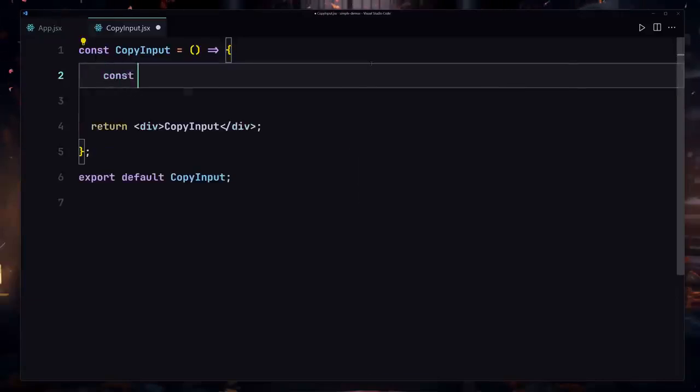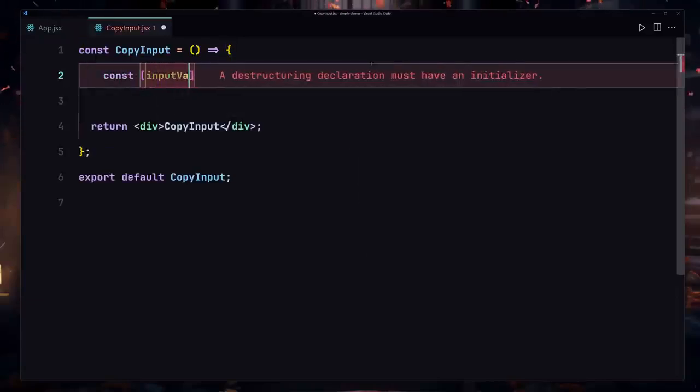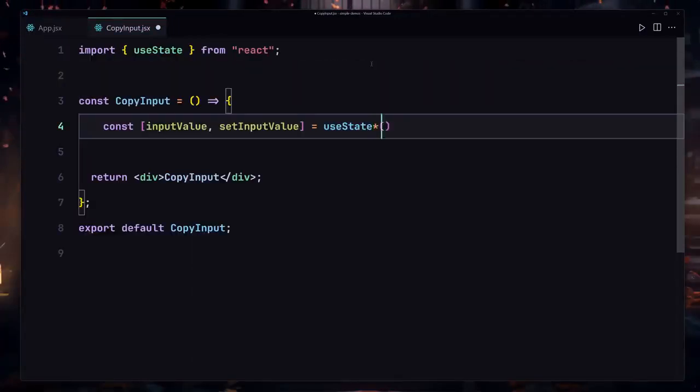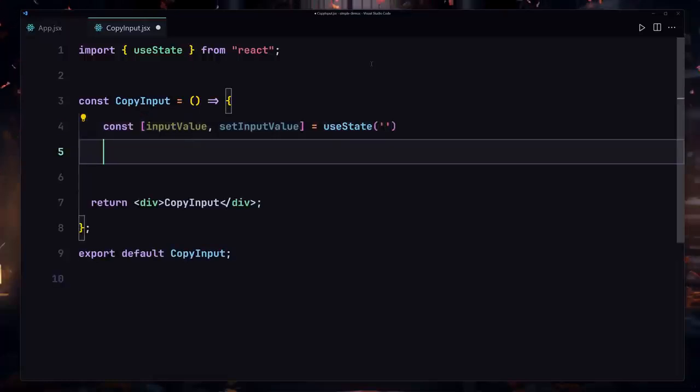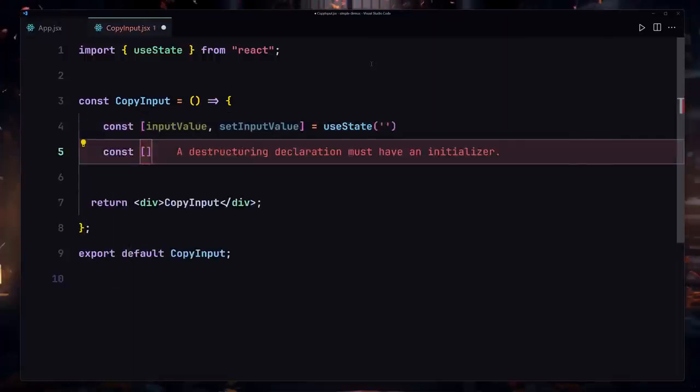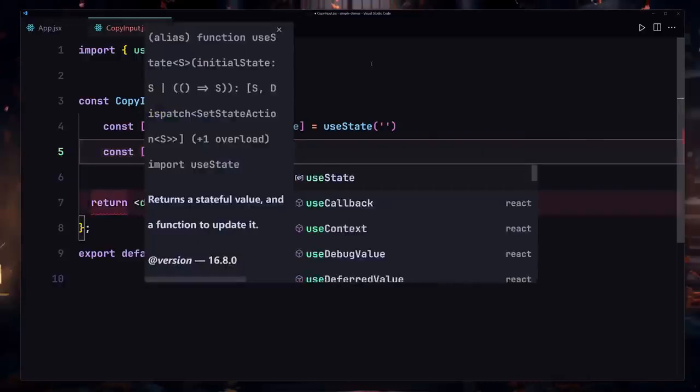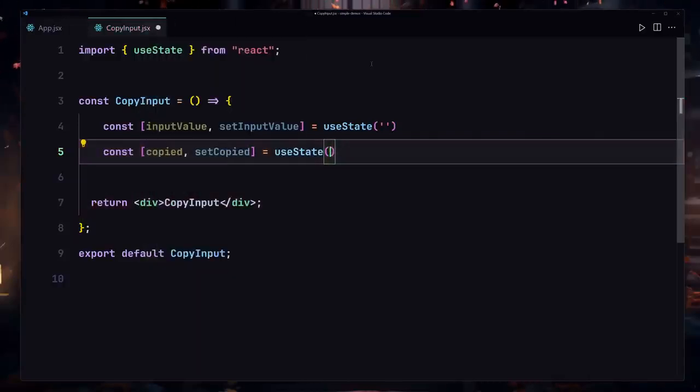So I'll create a state with the name of input value, and it's going to also take a set input value. So we're going to be setting that to the useState, and for the initial value we're going to be providing only an empty string. We're going to be also creating yet another state for copied, and then set copied like so. It's going to be equal to the useState once again, and for the initial value we're going to be specifying false.